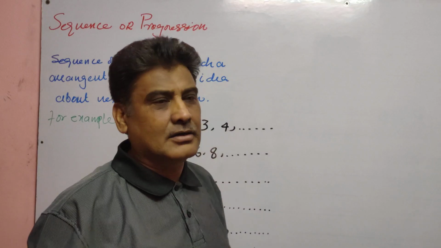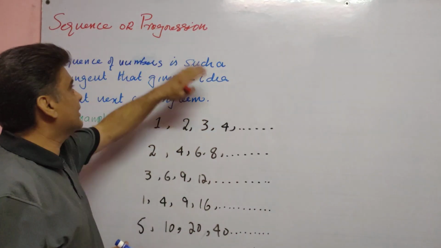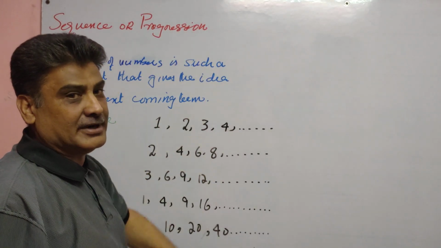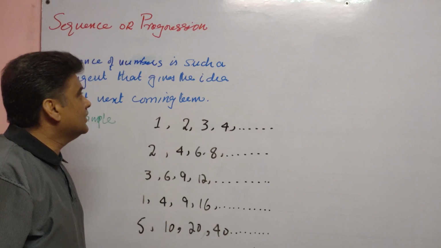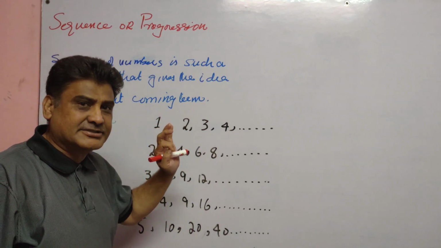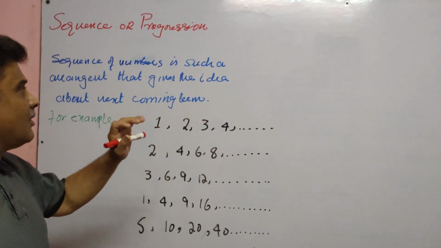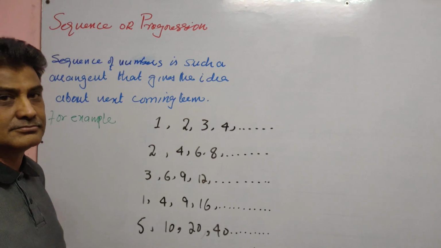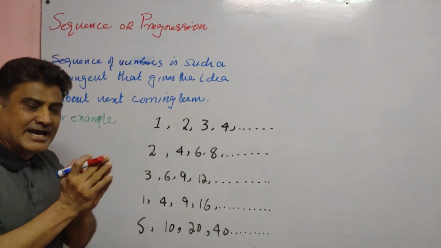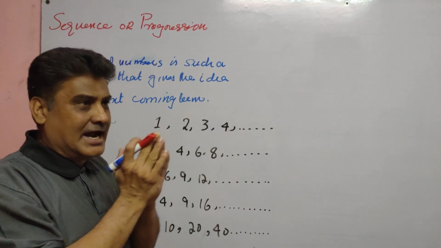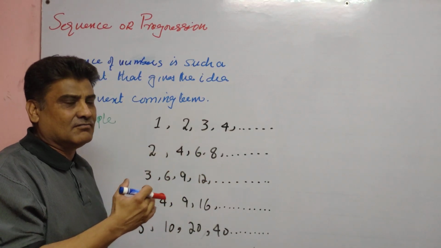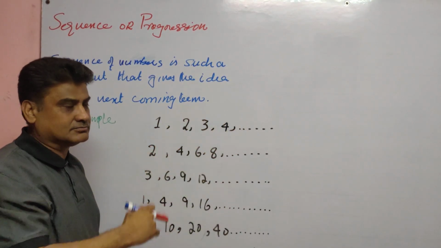Today in this video we learn the whole concept of sequence or progression. We learn what is a sequence or progression of numbers. A sequence of numbers is such an arrangement that gives the idea about the next coming term. By symmetry we can judge what the next term is.